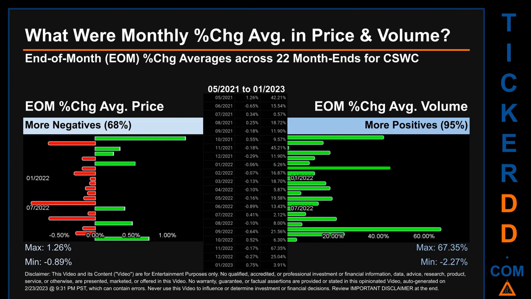Price saw an end-of-month max of 1.26% in average percentage change along with a minimum of -0.89%. For volume, the maximum and the minimum monthly percentage change were respectively 67.35% and -2.27%.